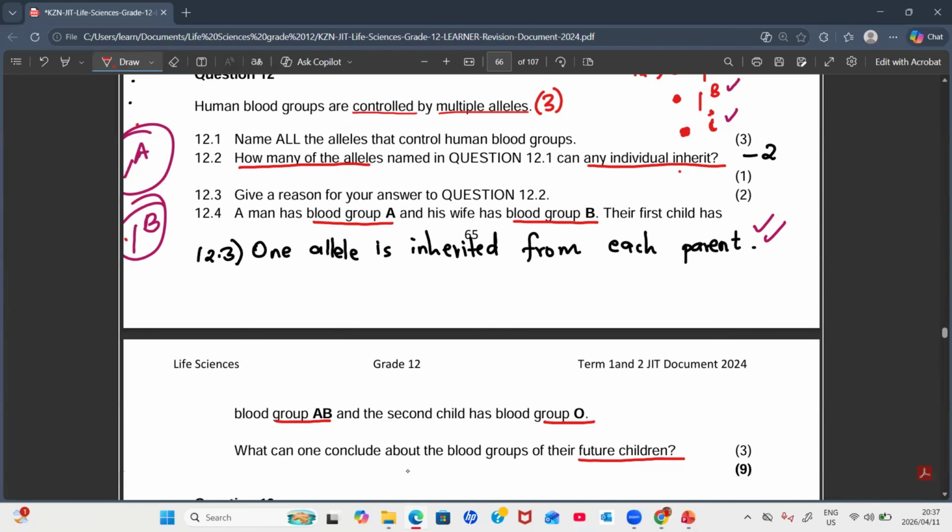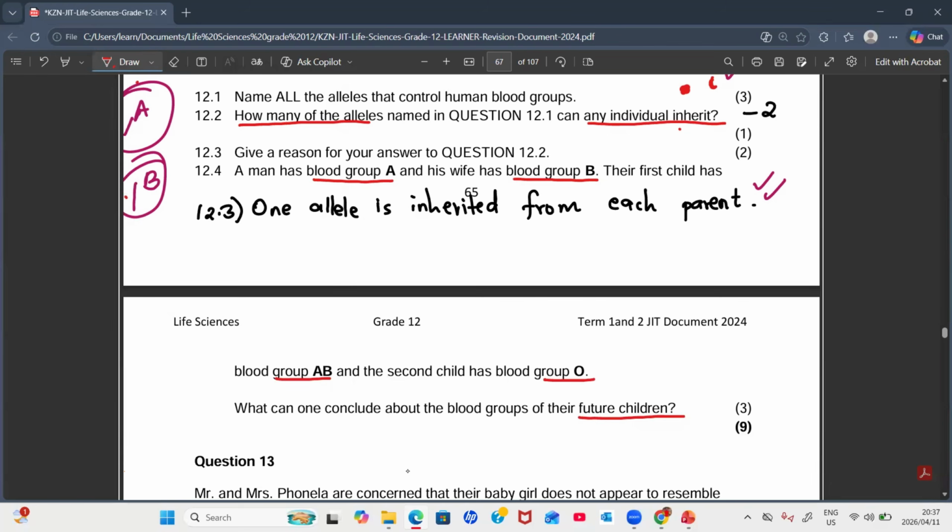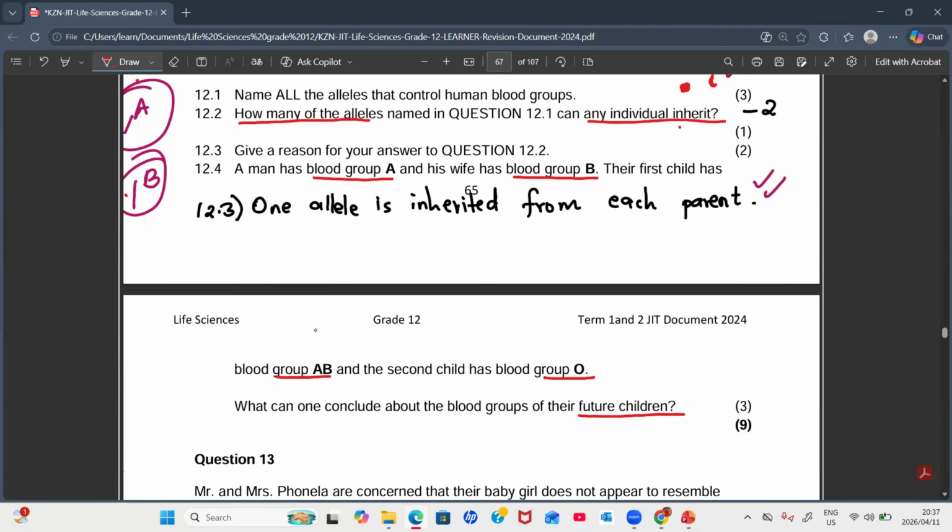Let's go. Read the statement again, understand it. A man has blood group A. His wife has blood group B. Their first child has blood group AB. Their second child has blood group O. What can you conclude about their future children?